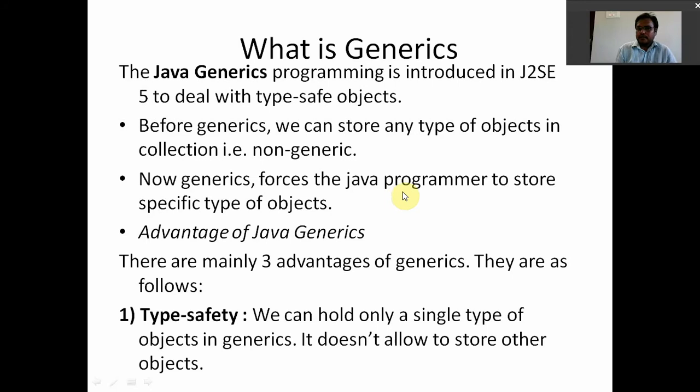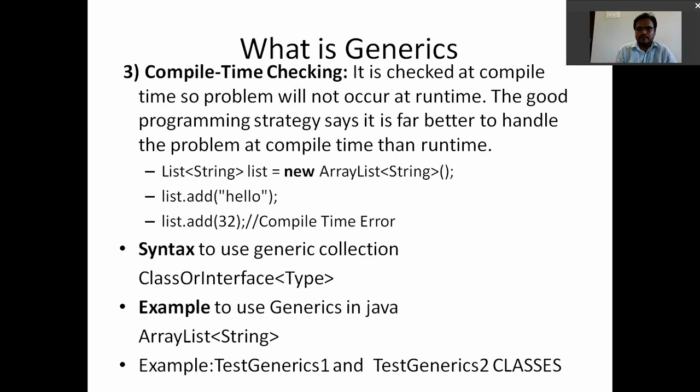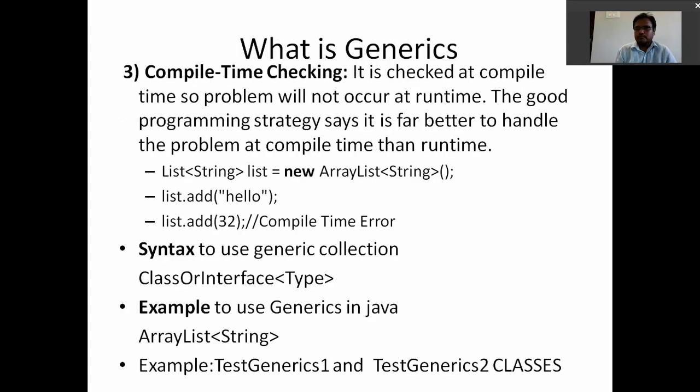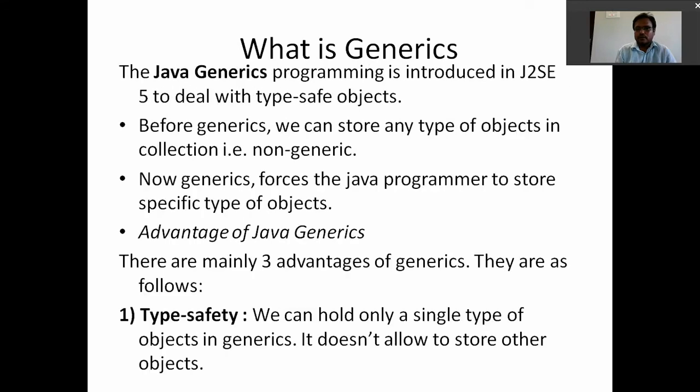What are the main advantages of generics? We have mainly three advantages. One is type safety, second is typecasting is not required, third is compile time checking. These three are the advantages. Now we are observing each advantage in detail.